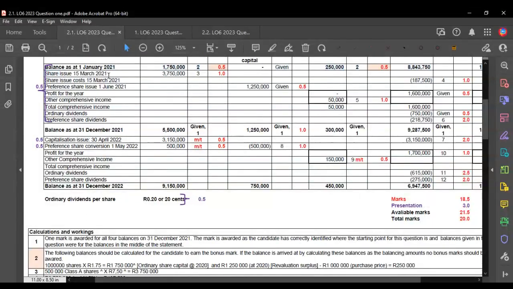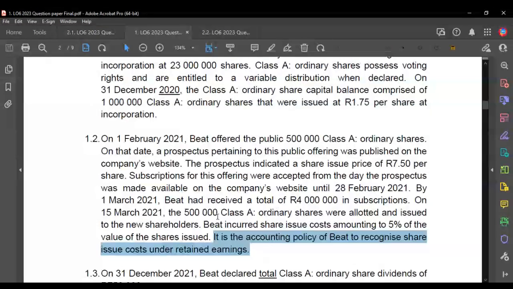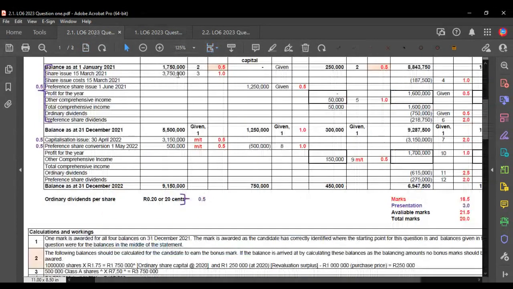Obviously, in this assessment, you wouldn't be penalized if you got the date incorrectly, but it's important going forward when we start doing different topics in accounting. You need to remember that the date at which the shares are issued is the date that the shares are allotted to the actual shareholder. And sometimes they'll even say the shares were allotted and the share certificates were sent to the shareholder. So that is the date that the shares were issued. Okay, so let's have a look at how this paragraph was represented in the solution.